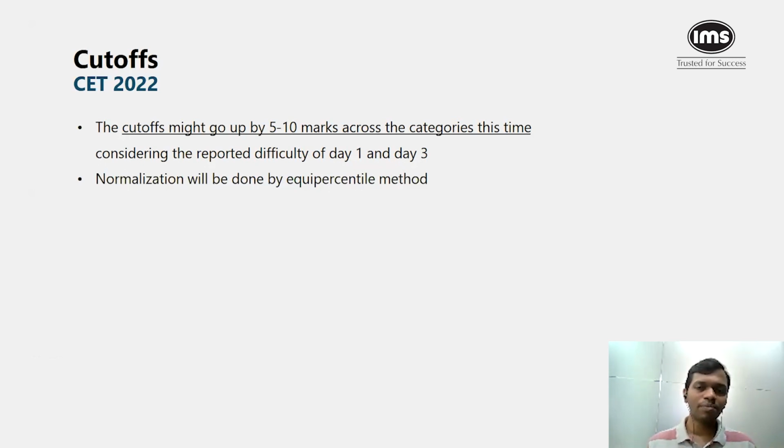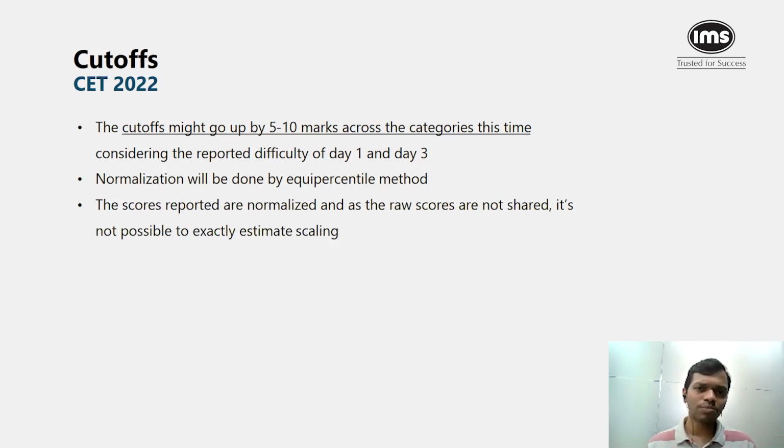Now, normalization will be done by equipercentile method. That is something that they have revealed on the website. Now, when it comes to equipercentile method, you don't really have to get into the exact method by which they do it, because ultimately whatever score and percentile you will get, you will not really be able to challenge that. So rather than spending too much time trying to figure out what the impact of normalization could be, I suggest that you focus on the next steps for you. Because the scores reported are normalized and there's no way to figure out what exactly was the scaling.